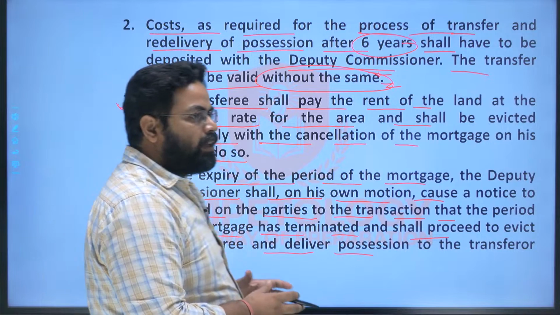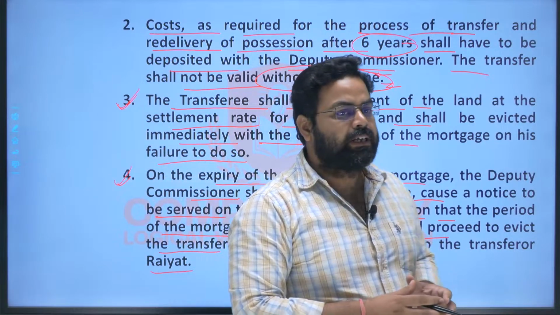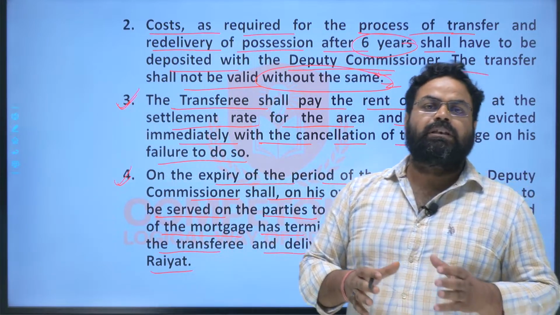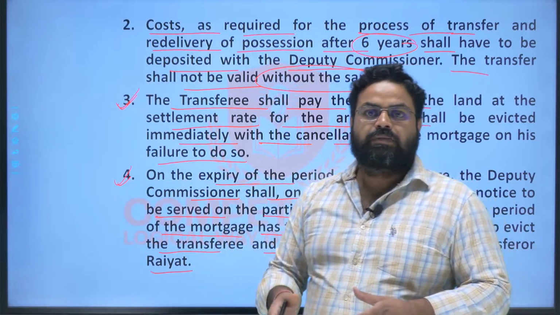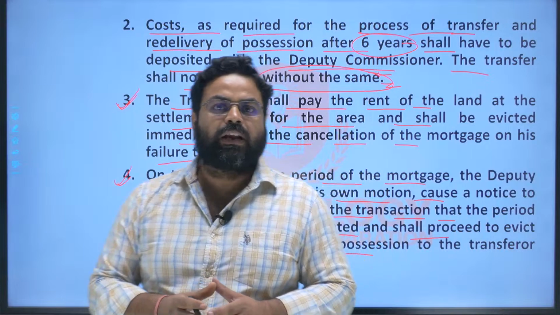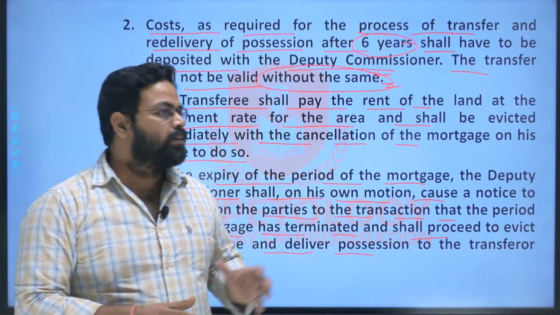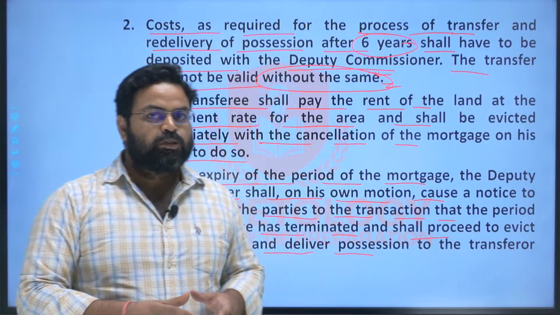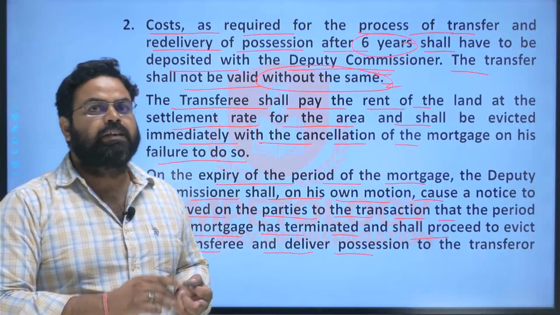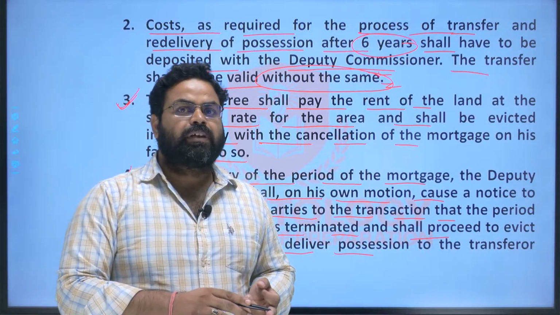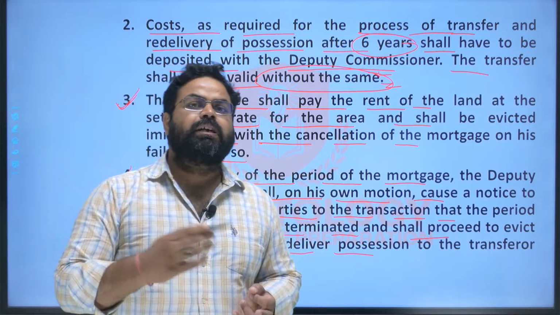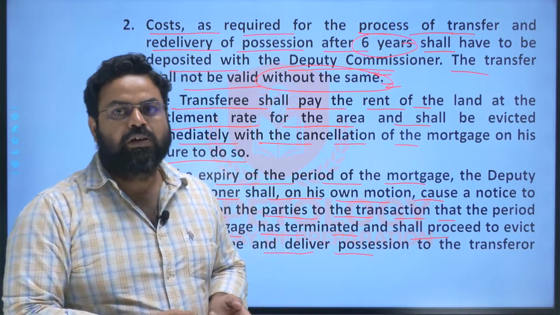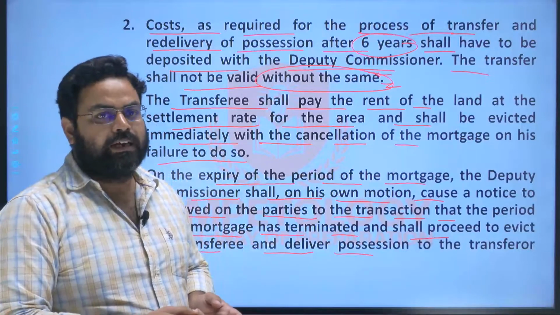So on the expiry of the period of the mortgage, the land will be immediately transferred back to the transferor, that is the original owner of the land, and for that matter the DC will serve the notice to both the transferee and the transferor, and thereafter he will start the process of redelivery of the land back to the original owner of the land, right?